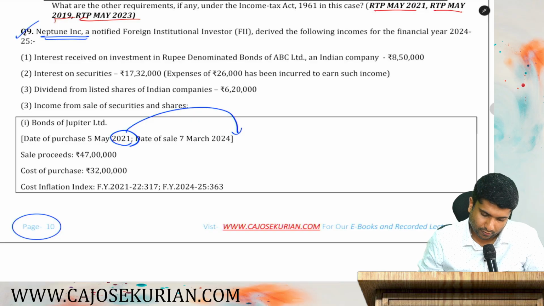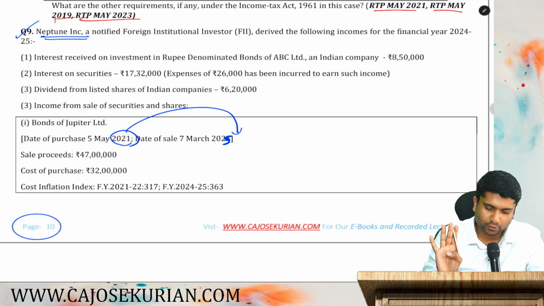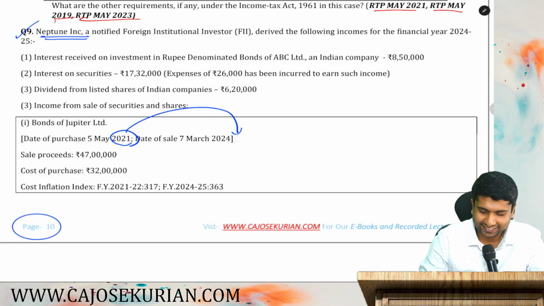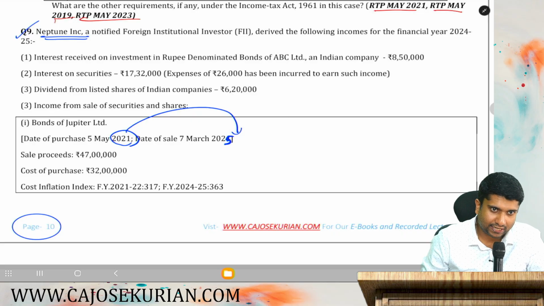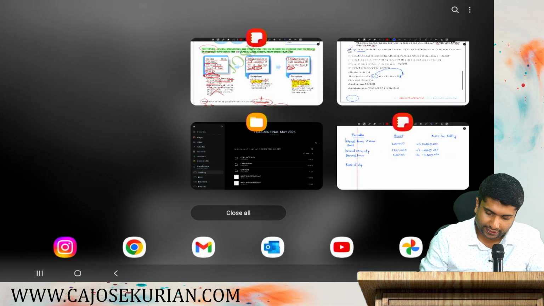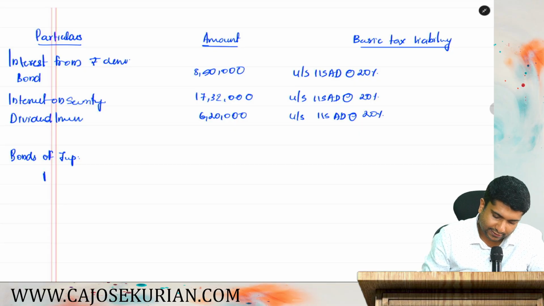So, okay, that is actually a correction. Make it 2025. Then I think period of holding is how many years? 22, 23, 24, 25. Make it 2025, obviously. Otherwise, it doesn't make any sense. 2025. That is only a typo error. Now, you tell me it is going to be a long-term capital gain. And for that, let's take full value consideration first. Full value consideration is how much, friends? It is 47 lakhs, right?